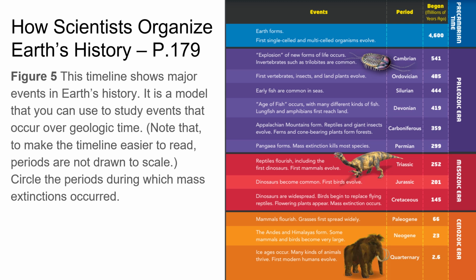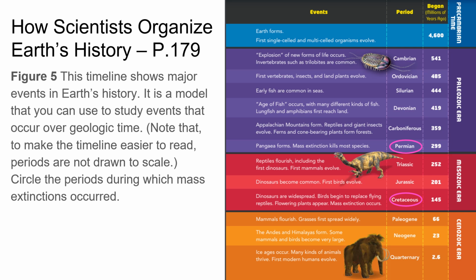So in reading here, we know that we had mass extinctions in the Permian. It says directly in there, and also the Cretaceous. So as we read the events, we can see that during the Permian, Pangea forms and mass extinction kills most species. And also in the Cretaceous, dinosaurs are widespread. Birds begin to replace flying reptiles and flowering plants appear. Mass extinction occurs. So I am not going to read all of those events to you, but I recommend reading those in your book.